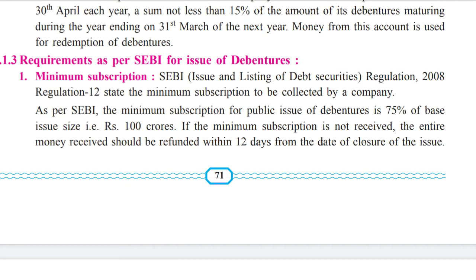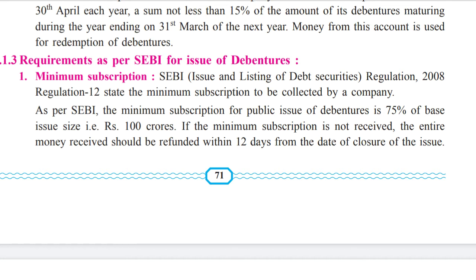Now, what requirements are laid down by SEBI? Let us see. Minimum subscription. SEBI, issue and listing of debt securities. SEBI Regulations 2008, Regulation 12 states the minimum subscription to be allotted by a company. As per SEBI, the minimum subscription for a public issue of debentures is 75% of the base issue size, that is rupees 100 crores. If the minimum subscription is not received, the entire money received should be refunded within 12 days from the date of closure of the issue.